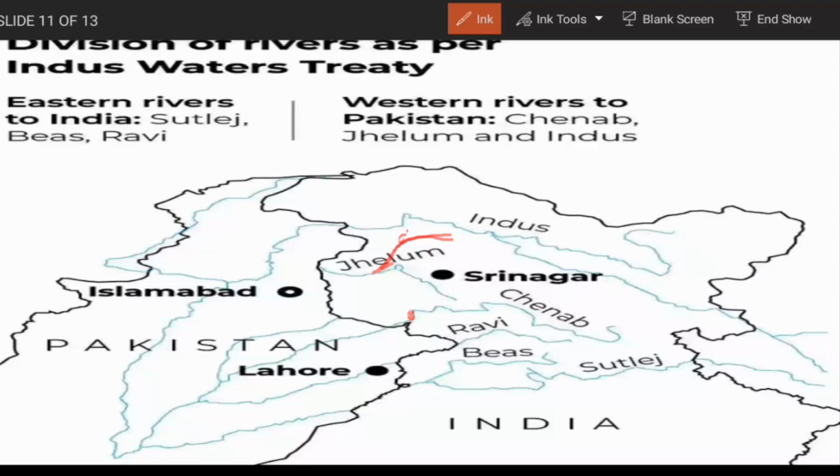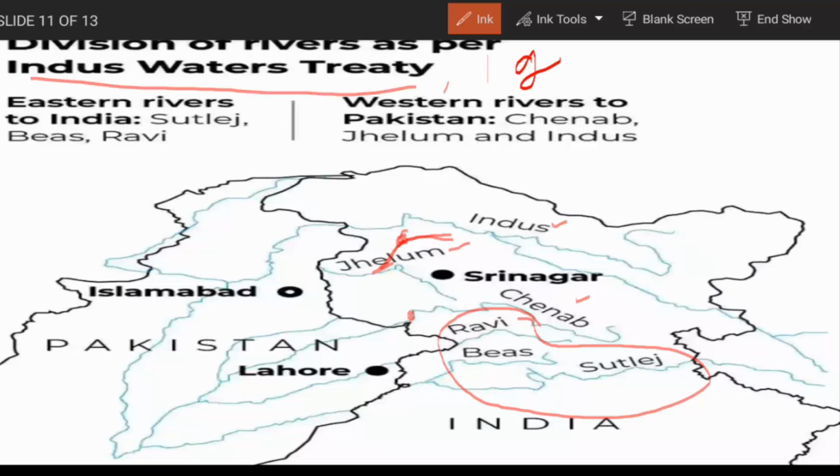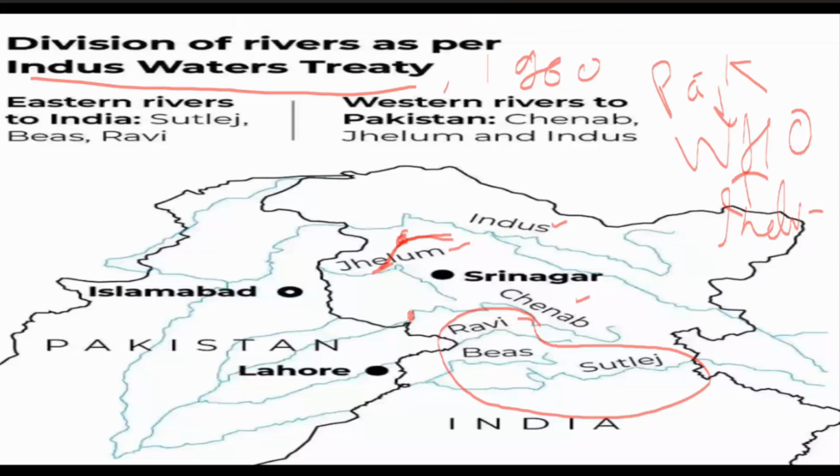So these are the projects which India wants to install here, and you can see these three eastern rivers are controlled by India, and the Chenab, Jhelum and the Indus are controlled by Pakistan according to the Indus Water Treaty of 1960, and the World Bank was also a signatory along with Pakistan and India. So this was all about the treaty.